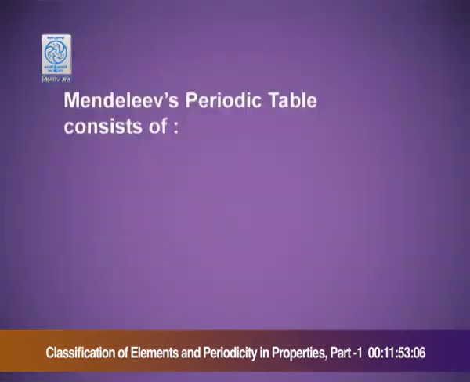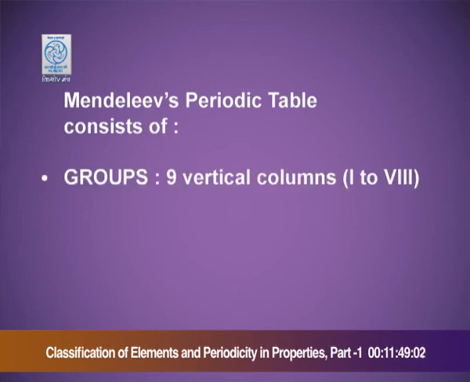Mendeleev arranged elements horizontally in the order of their increasing atomic weight. He gave preference to chemical properties and ignored atomic weight if some elements did not fit in as per atomic weight. Mendeleev's periodic table consists of groups.